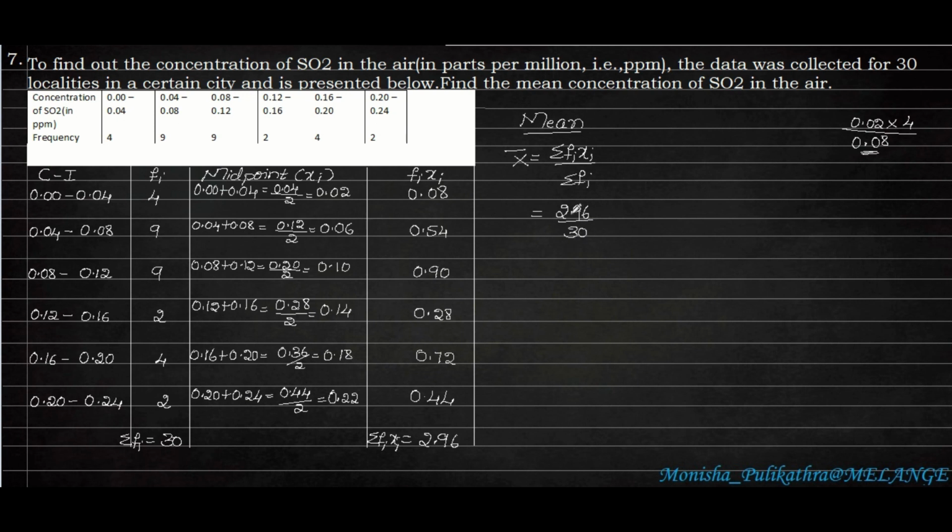After the point, 2 digits are there. In order to remove the point, we have to put 2 more zeros in the denominator. So 296 divided by 30, and after the decimal point 2 digits, I will be applying 2 zeros here. So we need to divide 296 by 3000.